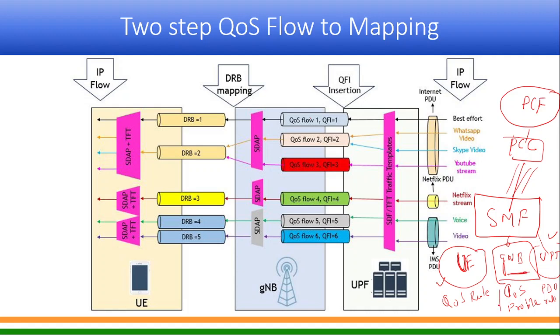So it gets a QoS profile which will also have so many parameters, which I'll be discussing going forward. These are correlated. When there is a PCC rule for one QoS flow, all these three things are correlated. It cannot be distinct. Am I able to answer?